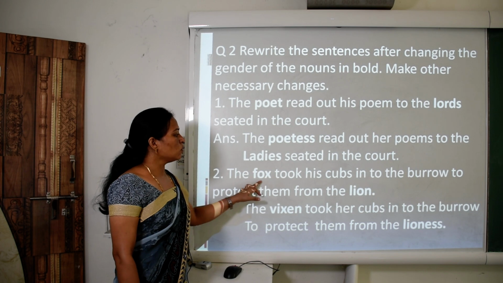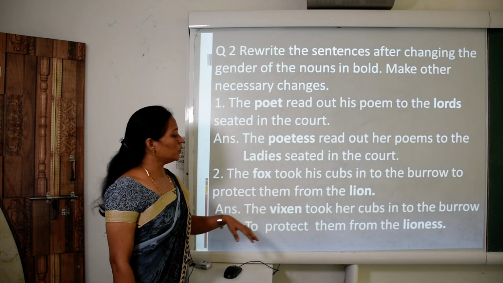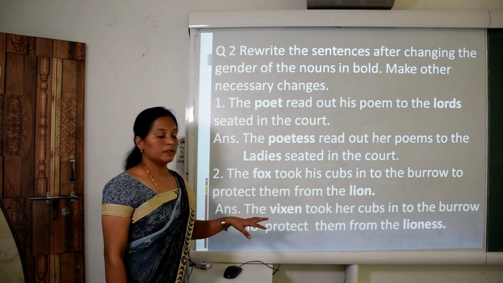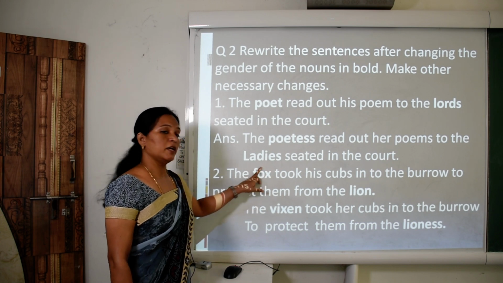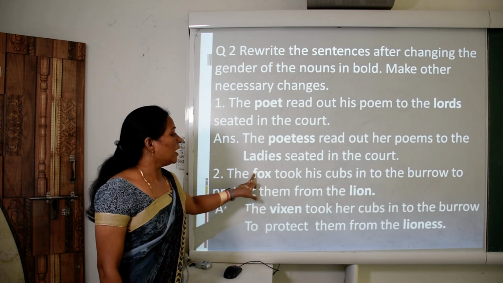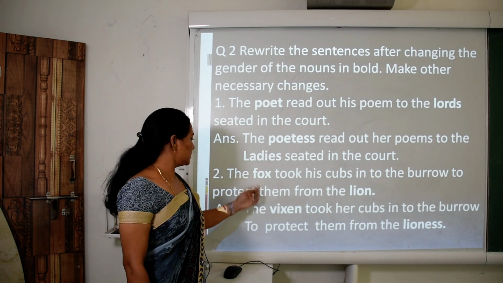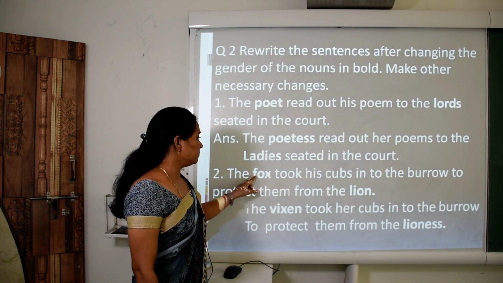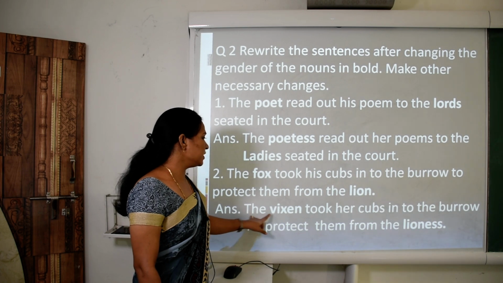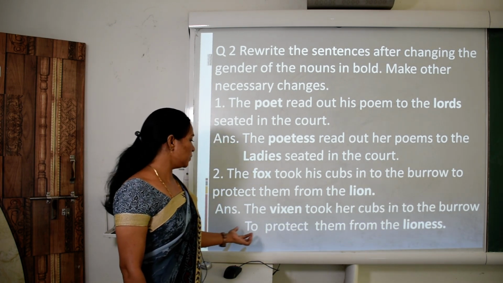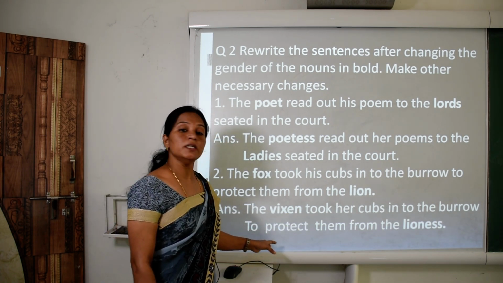Next, the fox took his cubs into the burrow to protect them from the lion. So children, what is fox? Male animal, and lion is also a male animal. Both change to female animals. So here the answer is: fox changes with vixen. The vixen took her cubs into the burrow to protect them from the lioness.